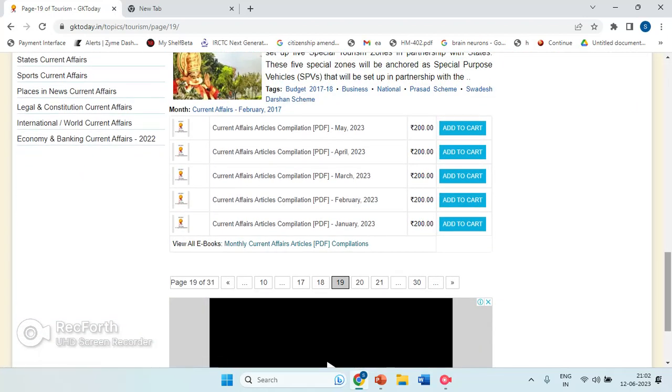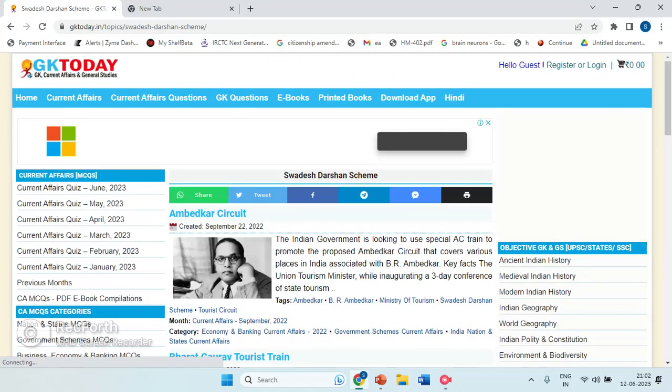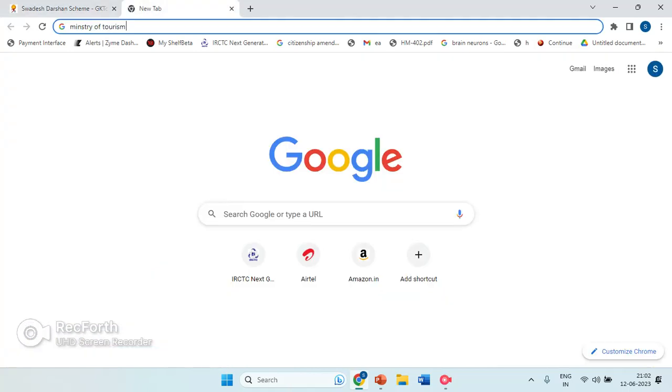And we are studying, as we need to study different types of areas, no? For example, Swadeshi Darshan scheme. It's a scheme where the Ambedkar circuit is there. It's new information that you might get in the current NET exam. Okay, so this can also be used.